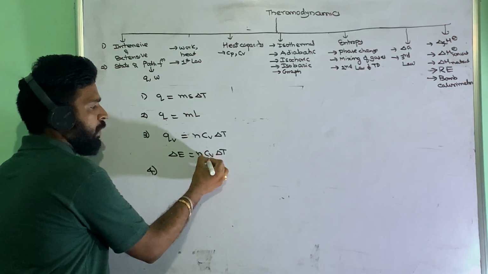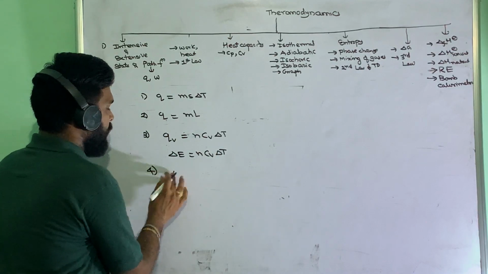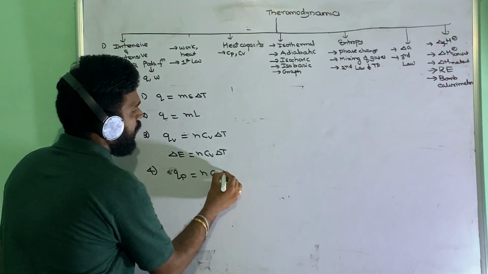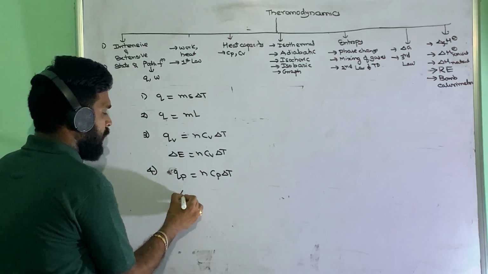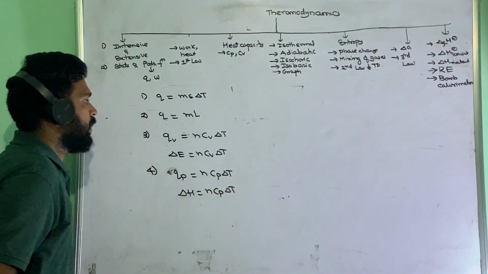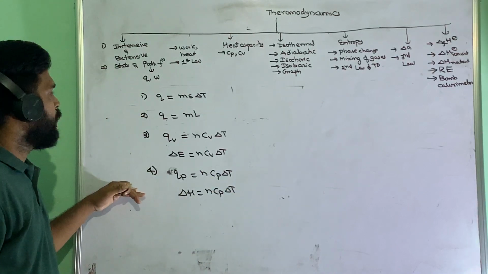In the same way, taking constant pressure, Q_P is n C_P delta T. From this one we can write delta H is equal to n C_P delta T. So these are the formulas we will be using.